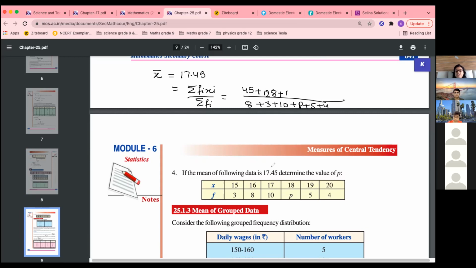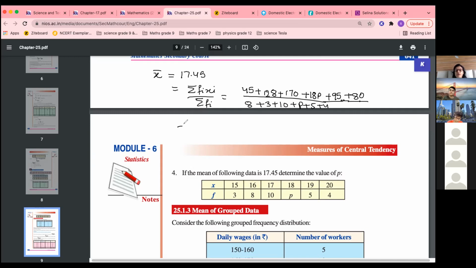I'm doing fi xi. 17 into 10, 170, plus, what is it? 18 into p is how much? 18p plus 19 into 5, how much? 20 into 4, 80.